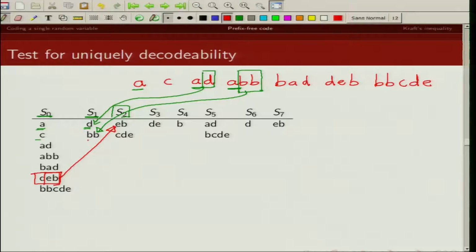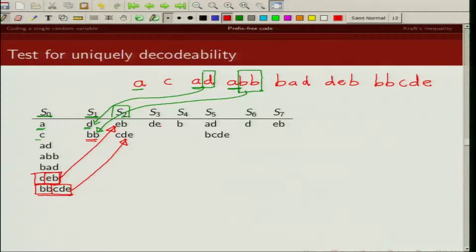No. What about BB? Do we have any code word in S0 which starts with BB? The answer is yes, that's this one. Now we remove this prefix and we put this suffix, which is CDE, in this set S2. So this is how we get our set S2.